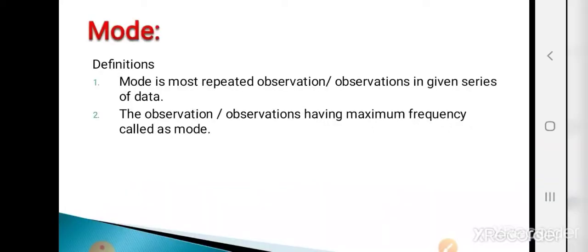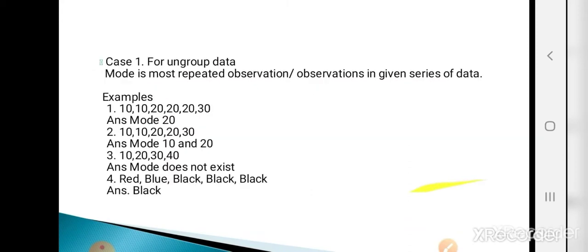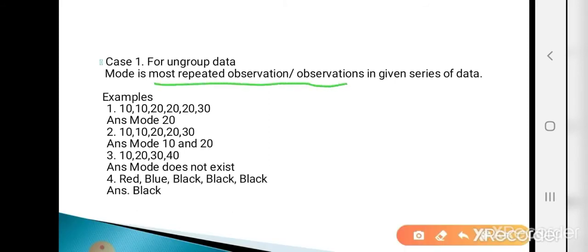The definition is: mode is the most repeated observation or observations in a given series of data. The second definition is: the observation or observations having maximum frequency are called the mode. See case 1, for ungrouped data. What is mode? Mode is the most repeated observation or observations in a given series of data.